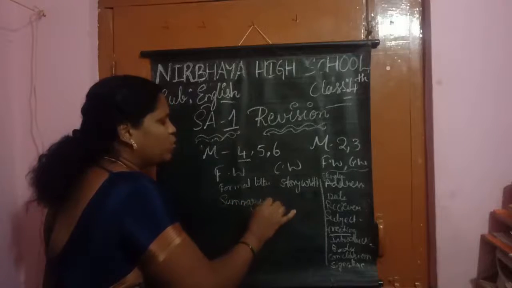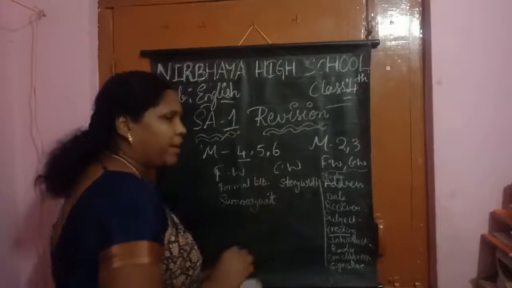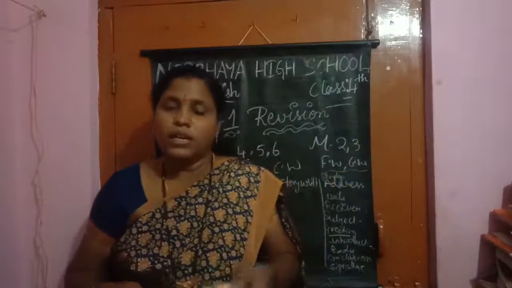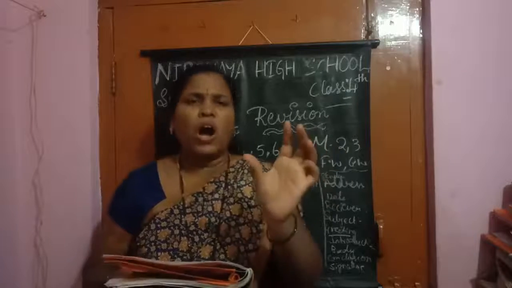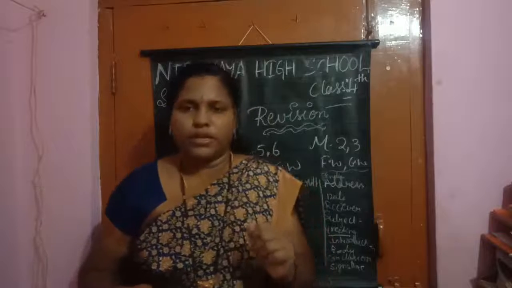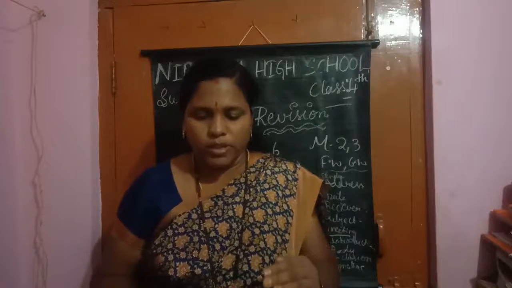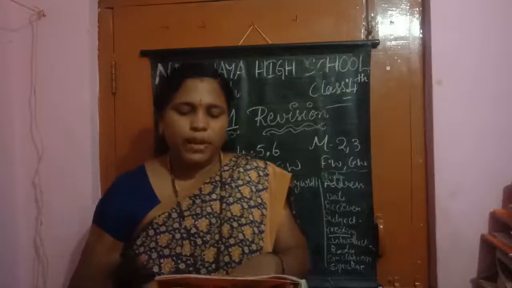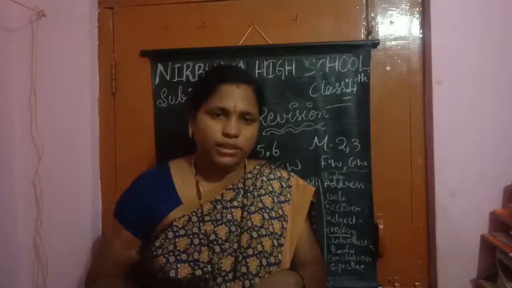Now we have read the story, no? From that story, we will take 10 or 15 points and we will make the summary. A summary is a short piece of writing. It contains the most important points of longer pieces of writing. Here I read the passage and summarize it in 5 lines by answering the questions.